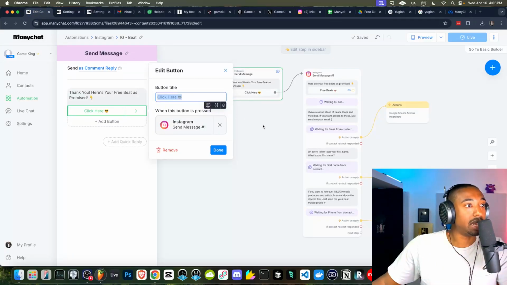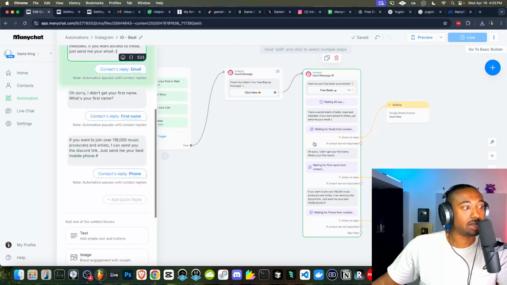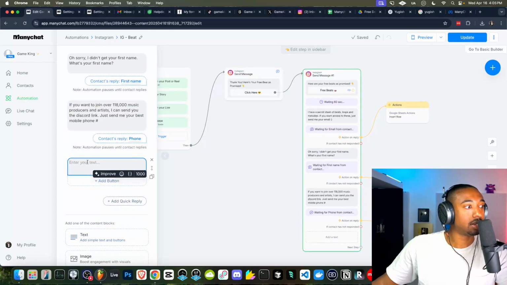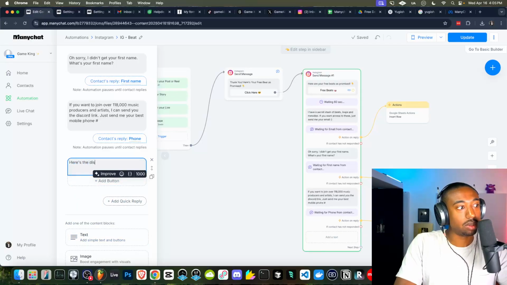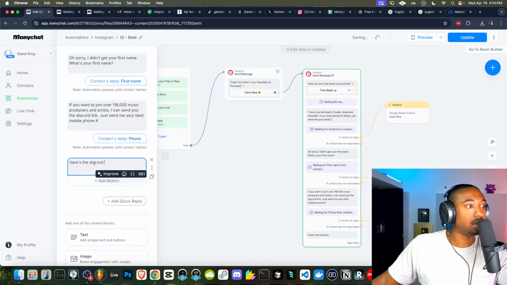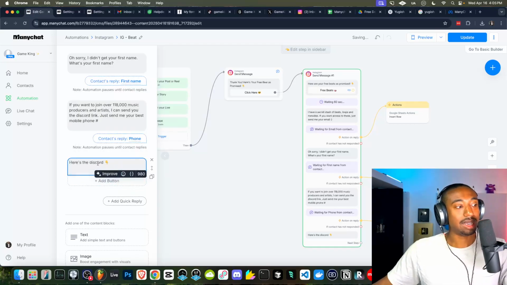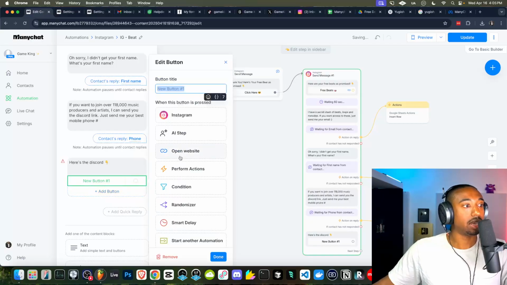So we need to go back to ManyChat and go inside of our messenger here. And after they reply with the phone, we need to add another text here that says, here's the Discord. And then we just give them a link. Or actually, I'll put, here's the Discord, and then we'll use the point down emoji. It's better that I found, instead of putting links in text form, add a button that opens up a website. It's a lot cleaner.